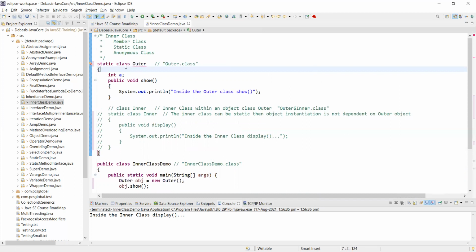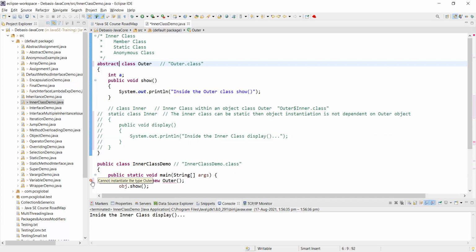There is an abstract class. We have not taken any concept of abstract yet. It is fine, but for an abstract class there is a problem: you cannot instantiate an abstract class. Like an interface, we will come to interface.